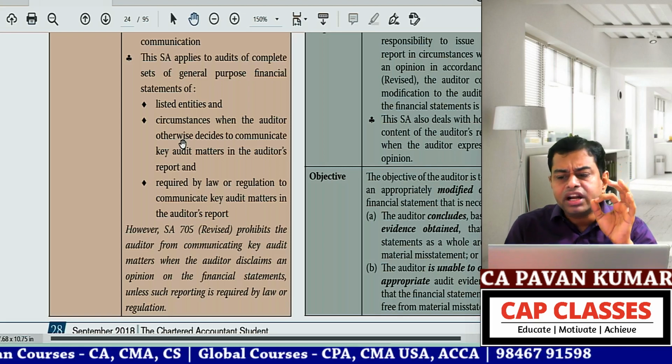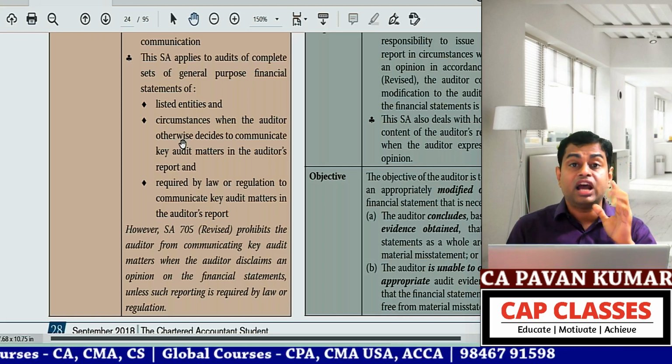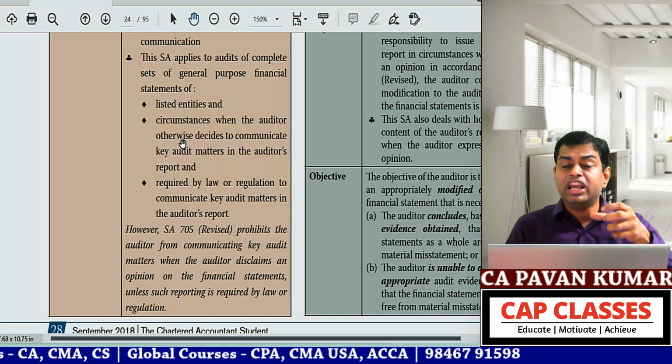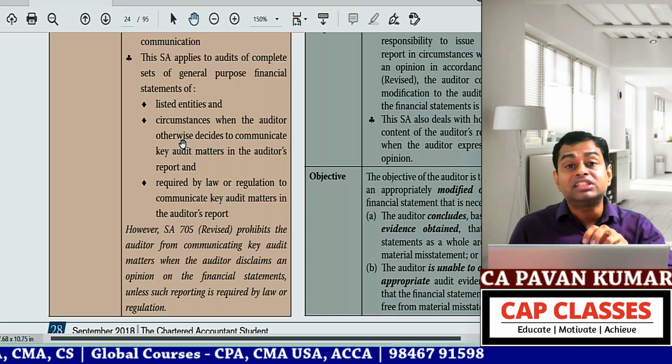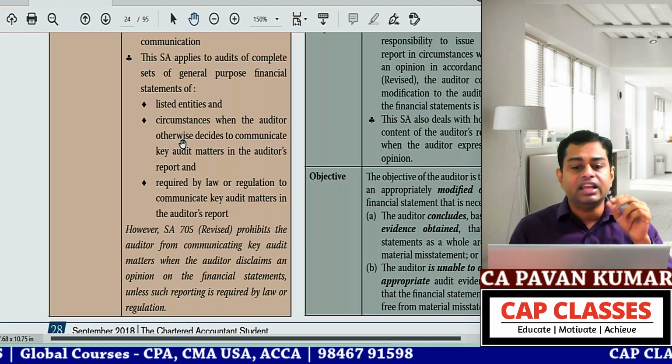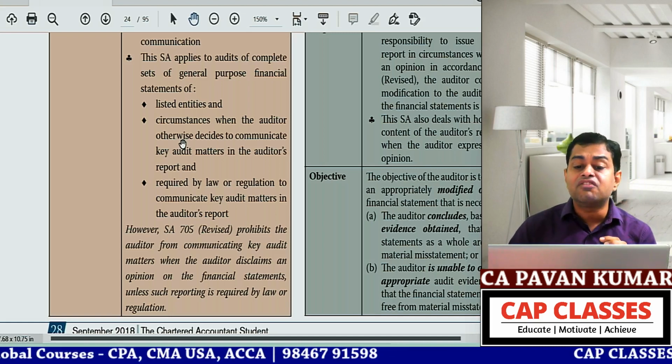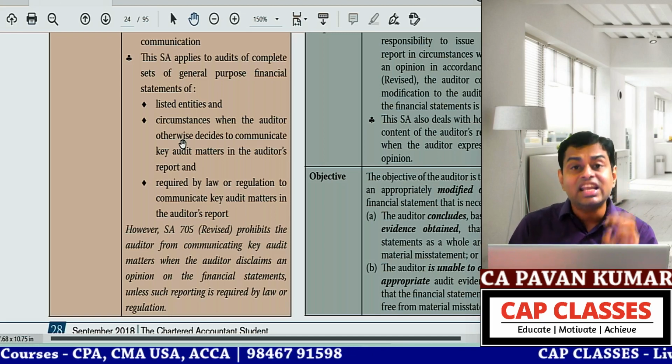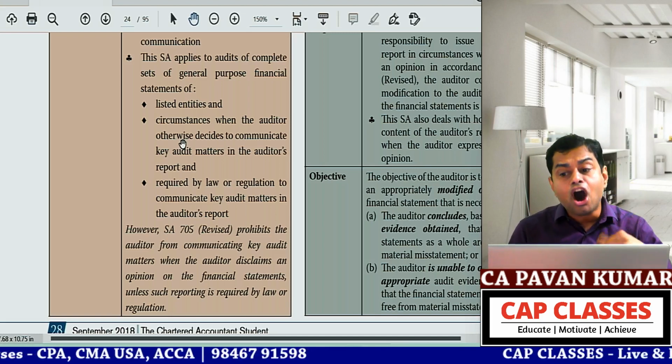Anything can be converted into MCQ. You should be very careful. ICAI can convert this into MCQ. In which of the following circumstances SA 701 apply? A. Listed entity. B. Circumstances when the auditor otherwise decides to communicate CAMs. C. Required by law or regulation. D. All of the above.